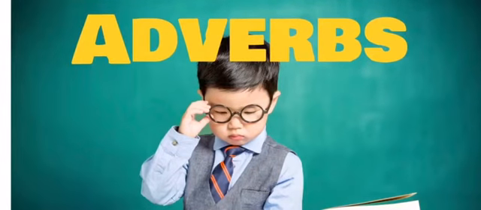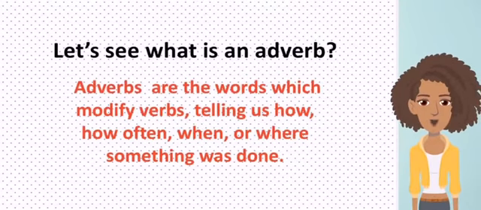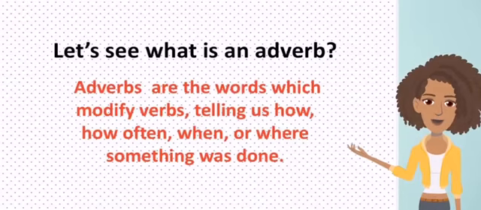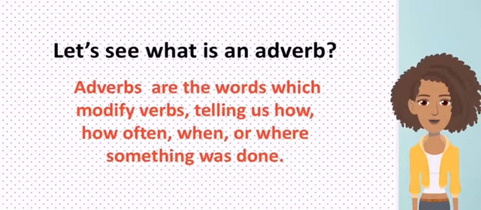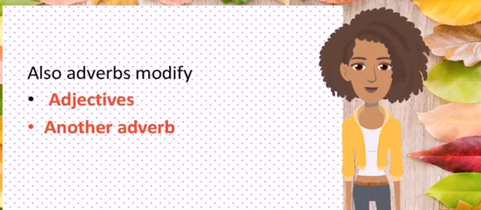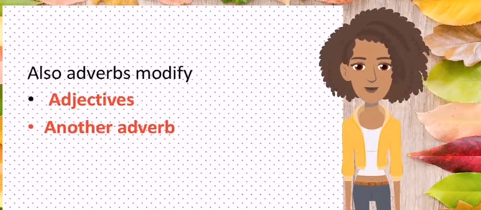Today's lesson is adverbs. In the last video I explained to you the way of identifying an adjective. So today we are going to discuss adverbs. Let's see what an adverb is. Adverbs are words which modify verbs, telling us how often, when or where something was done. Please note that adverbs also modify adjectives and other adverbs. Here are some examples to get an idea about adverbs.